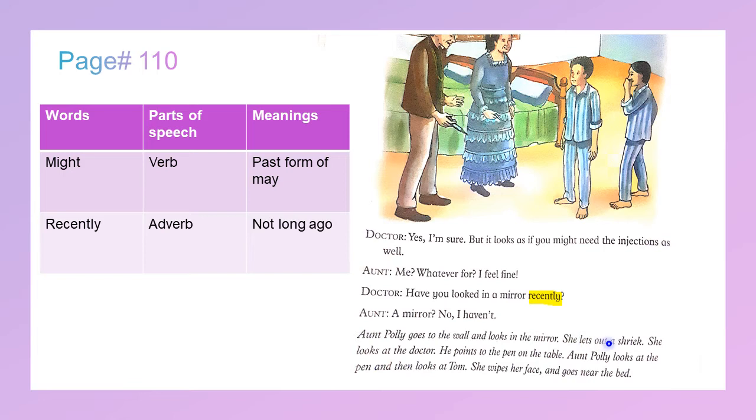Now, Aunt Polly shrieks. She makes a scared sound after looking at the red spot on her face. But then the doctor points at the red marker and points at Tom. He shows that these spots are fake.